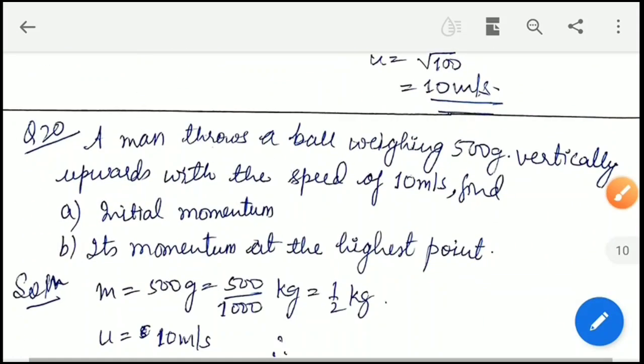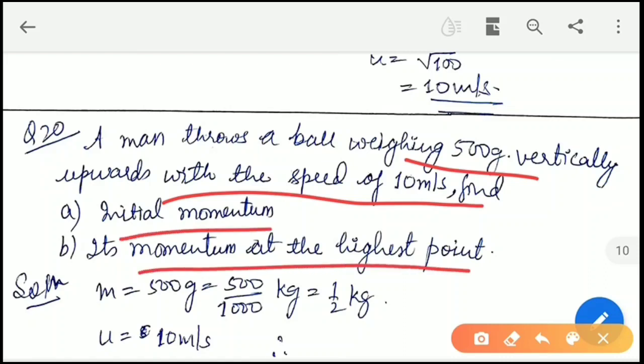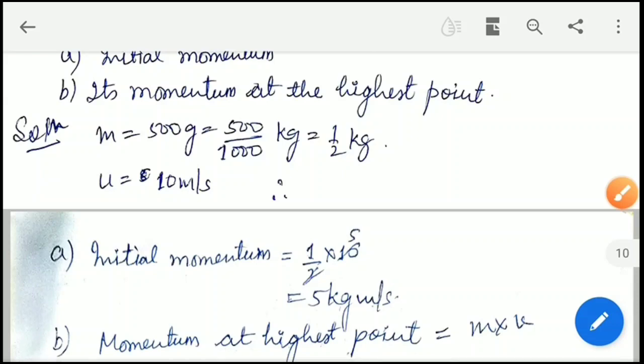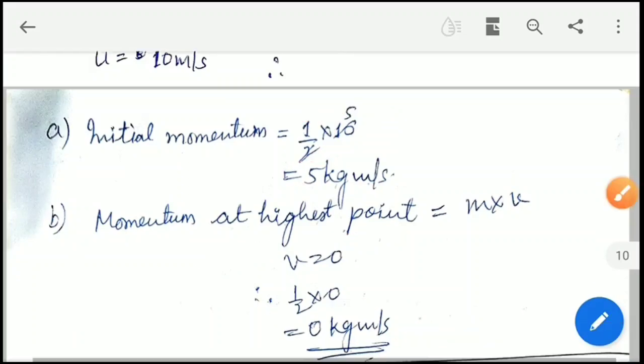Now next question is, a man throws a ball weighing 500 gram vertically upwards with a speed of 10 meter per second. We have to find the initial momentum, and its momentum at the highest point. Mass is given, it is in terms of grams, so we will convert it into kg, and initial velocity is 10 meter per second. So the initial momentum will be mass into velocity, that is 5 kg meter per second. Now momentum at highest point. So the ball, once it reaches the highest point, the velocity will be 0. So the momentum at highest point will be 0.